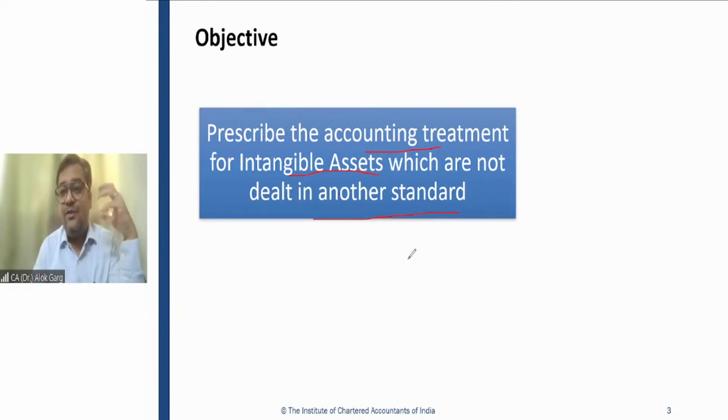An asset is a resource controlled by the entity arising out of past events and which provides future economic benefit, where the future economic benefit is probable. For a deferred tax asset, since the entity has paid higher taxes in the initial years, this deferred tax asset is there.